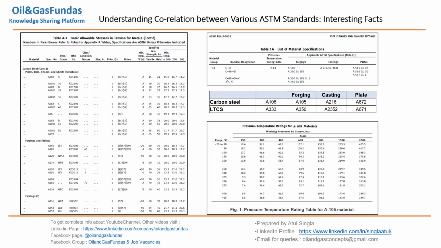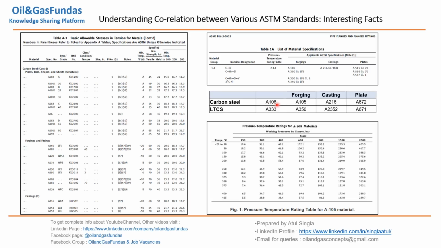This way we need to know which material we are going against a particular base material under forging, casting or plate. This is a very important thing, where these ASTM standards are interrelated. For example, for A106, which is a base material carbon steel, we have to go for flange A105 when we need to refer to the PT rating. Once we are talking about carbon steel material, we need to check the PT rating.